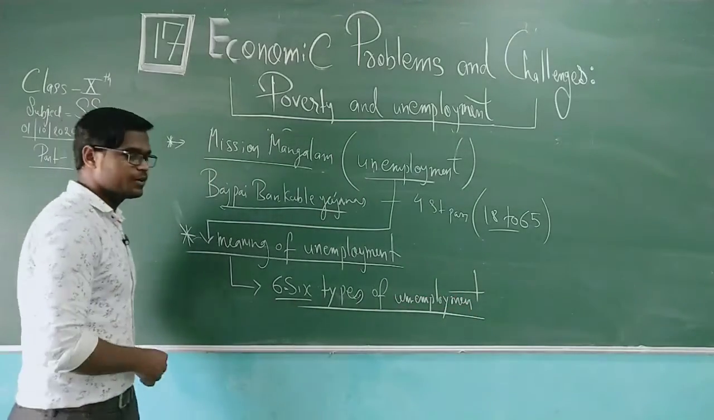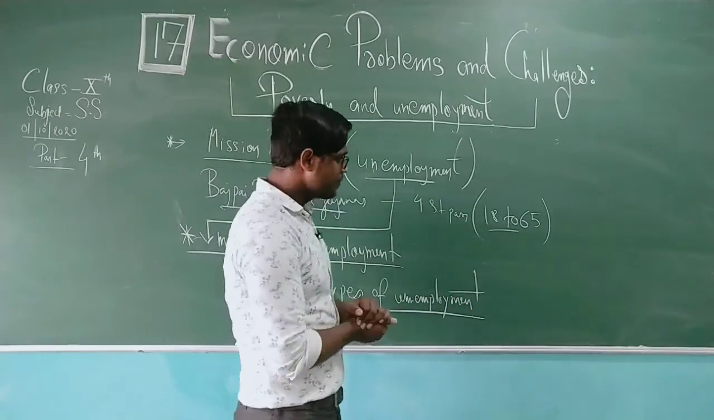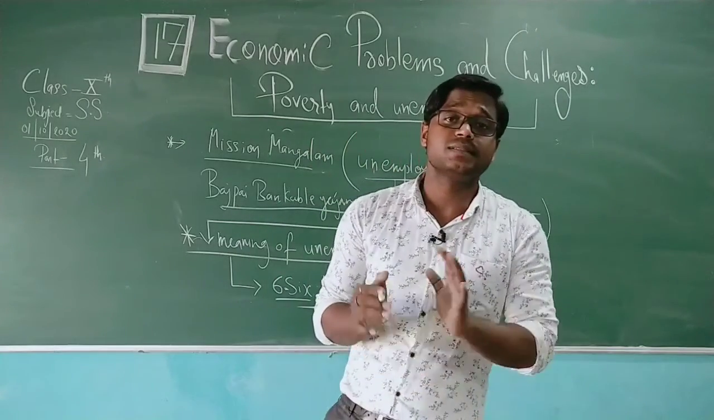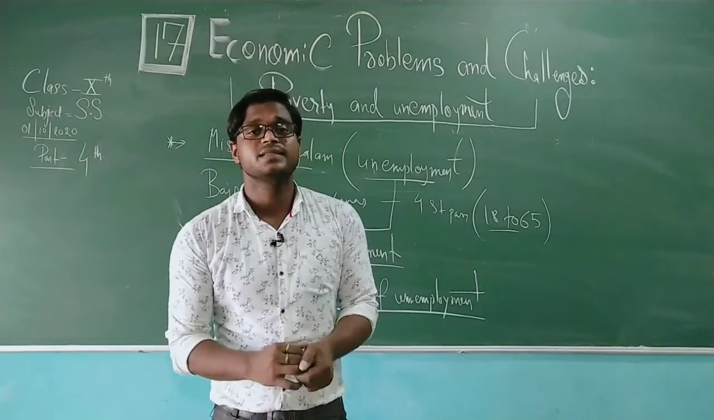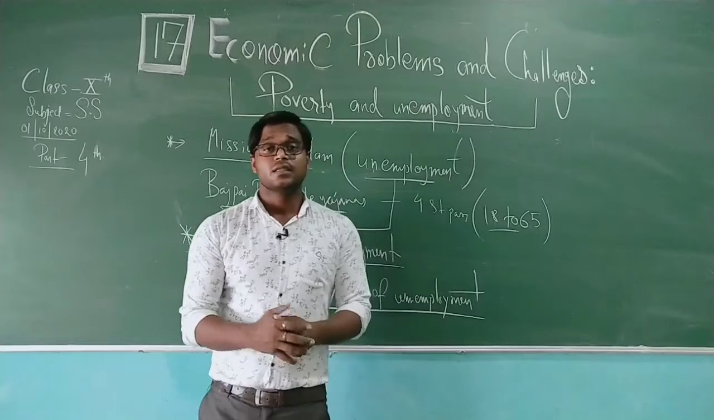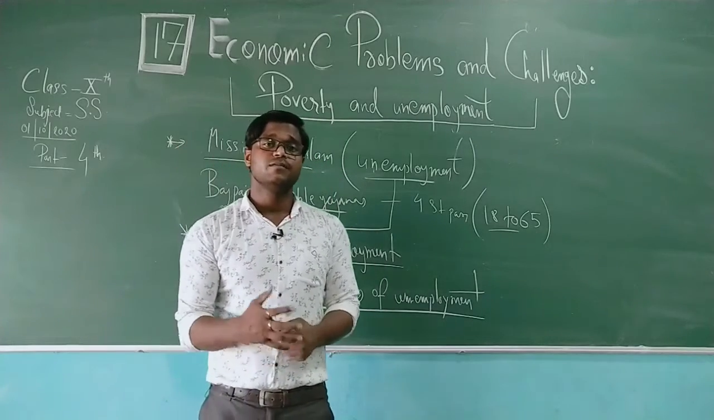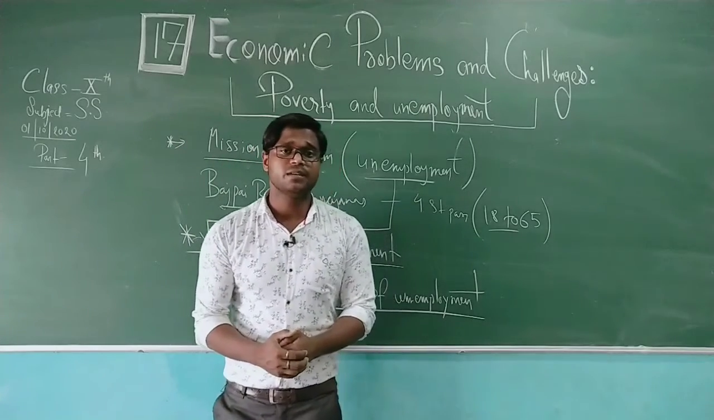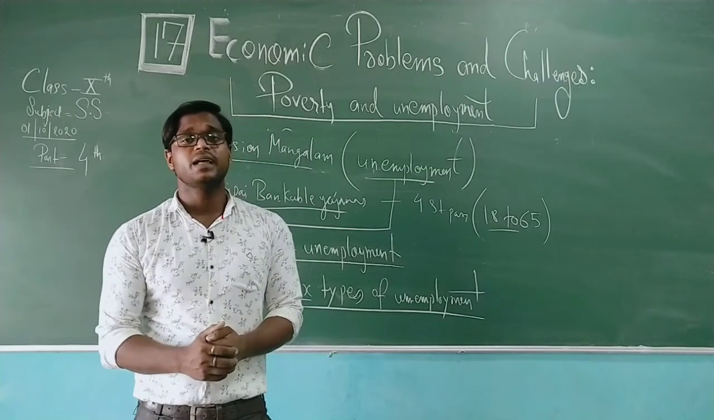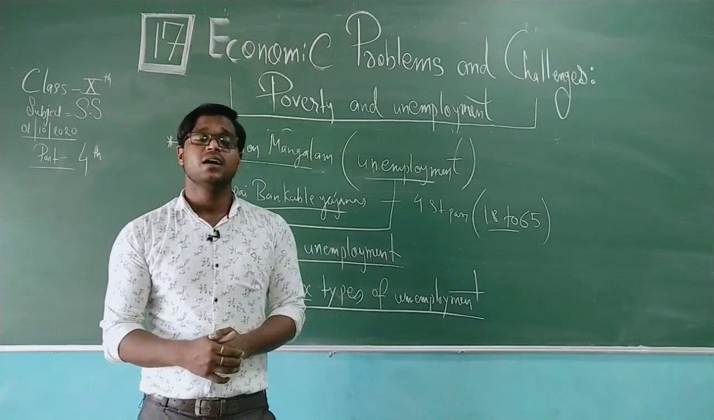Okay, that you need to focus on. Now which are they? If you focus on the 6 types, the first one is seasonal unemployment, the second is frictional unemployment, the third is structural unemployment, the fourth is disguised unemployment, the fifth is industrial unemployment, and the sixth one is educated unemployment.